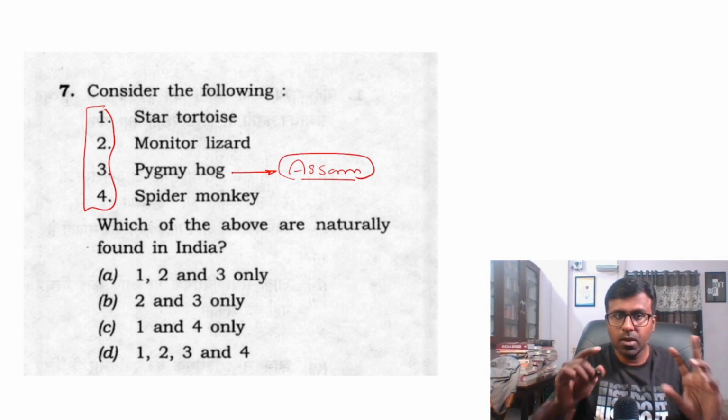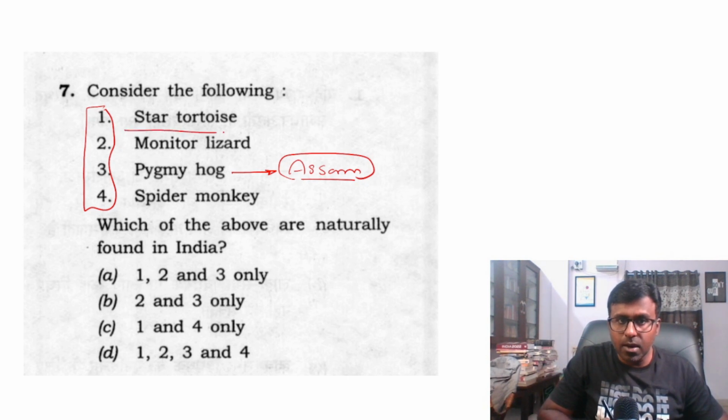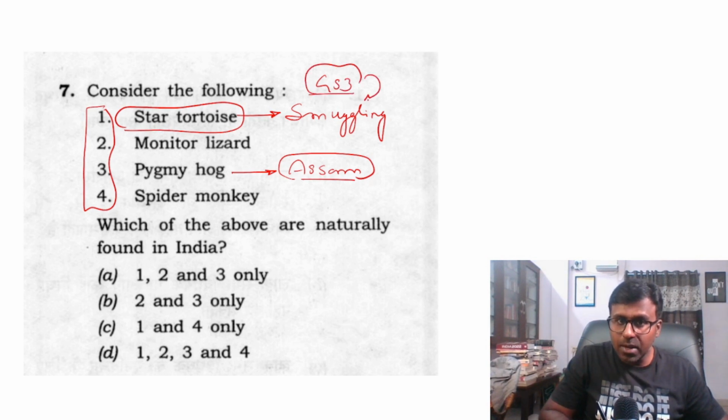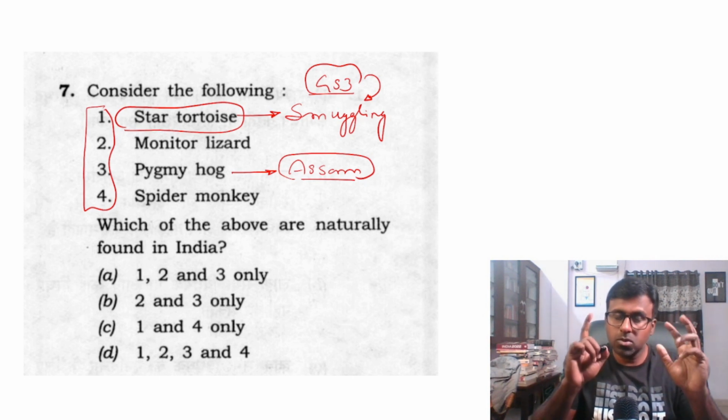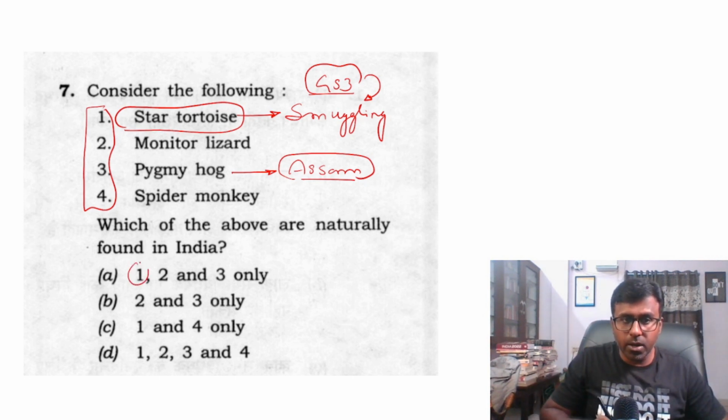This I knew in environment, and star tortoise also I knew, because a few days ago there was a report on smuggling in India, GS paper 3 internal security. They are smuggling star tortoise also. So 1 and 2 I knew, 1 and 3 I knew. So answer is somewhere here, either A or D.